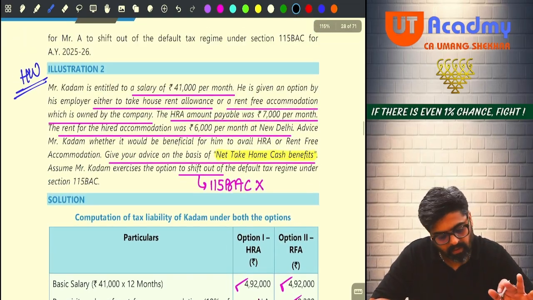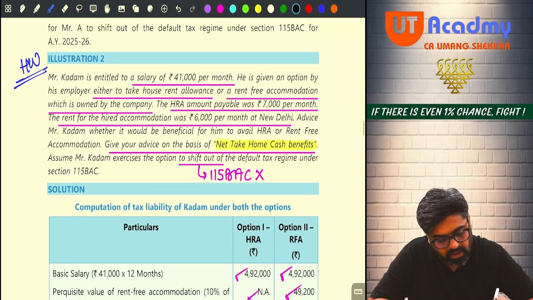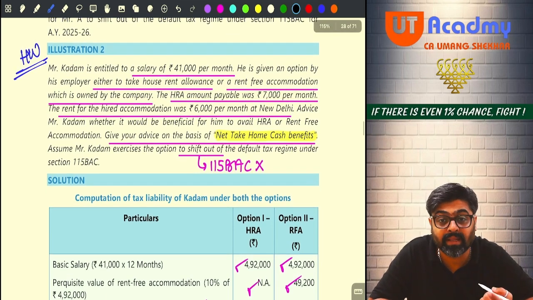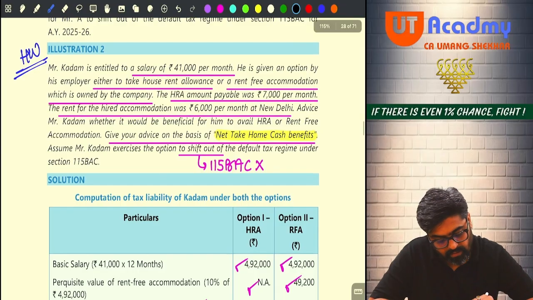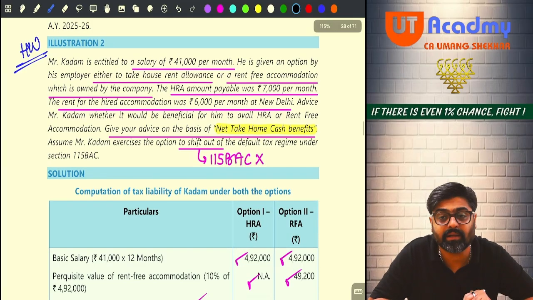Now, he is given an option by his employer either to take HRA or a rent-free unfurnished accommodation which is owned by the company. The HRA amount payable was 7,000 per month. The rent for the hired accommodation was 6,000 per month at New Delhi.